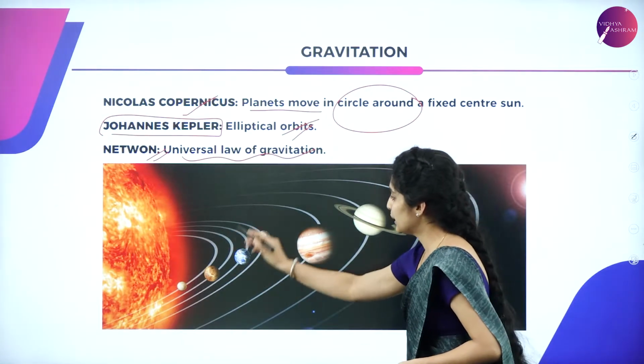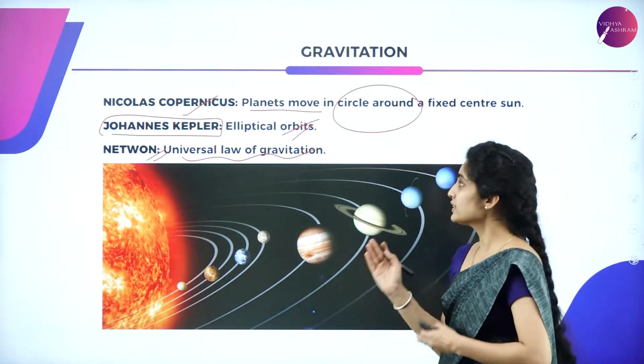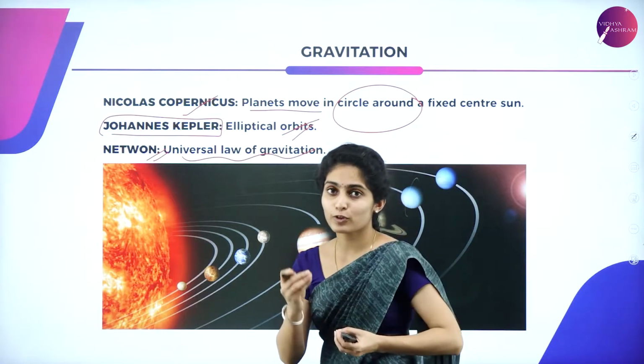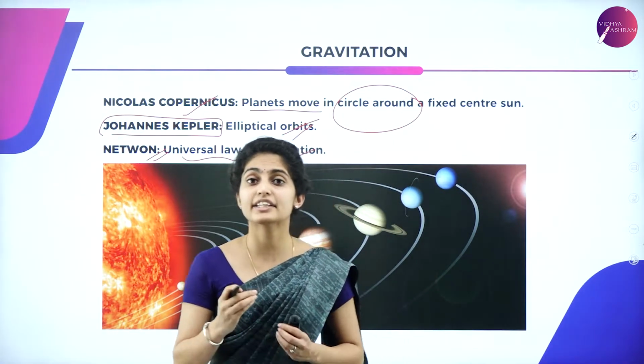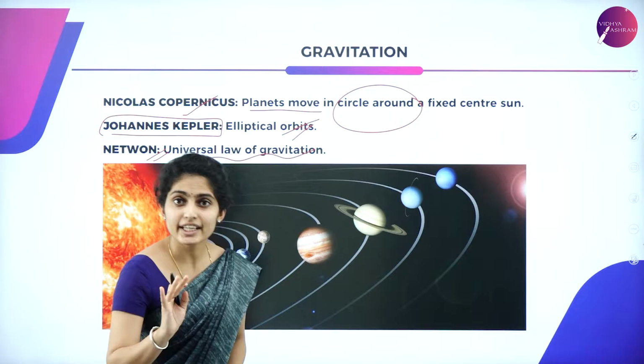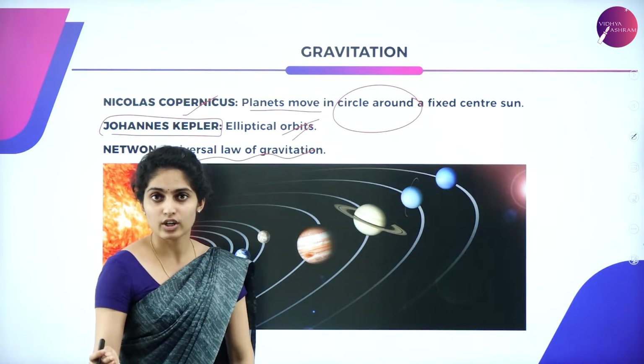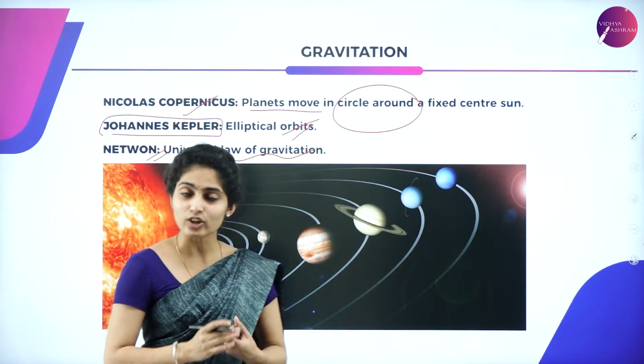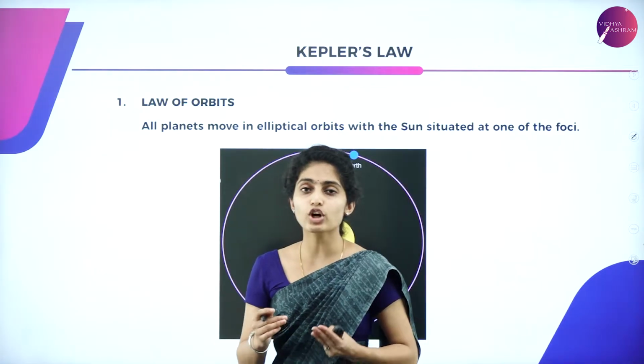It is an elliptical one. So Johannes Kepler gave the concept of elliptical orbit and he introduced his 3 laws. So which are those 3 laws? First law, second law, as well as third law. We have got 3 laws.